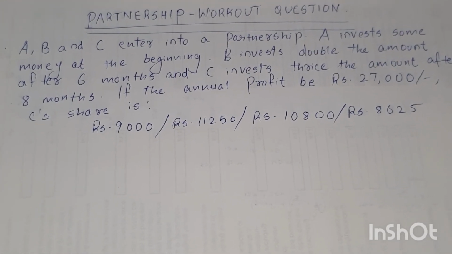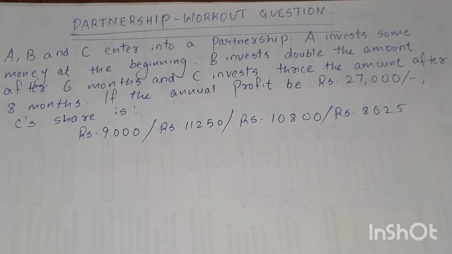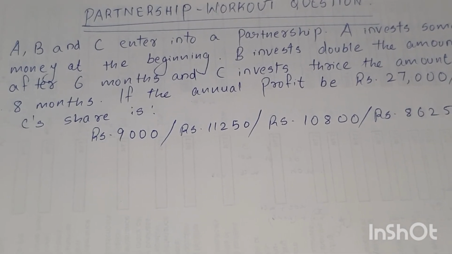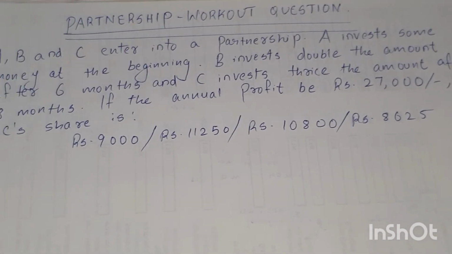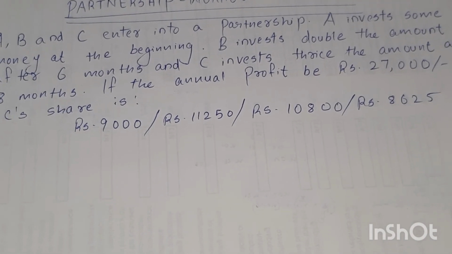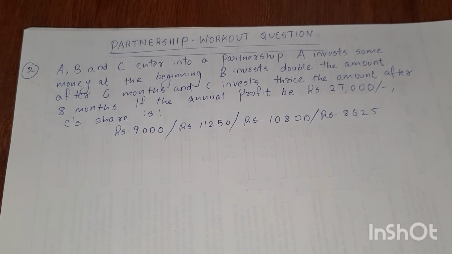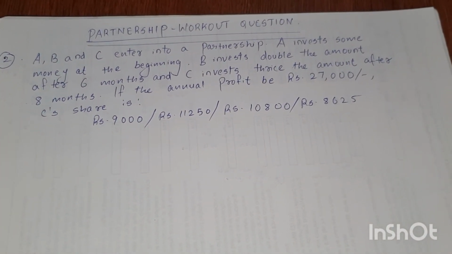Second workout question. A, B and C enter into a partnership. A invests some money at the beginning, B invests double the amount after 6 months, and C invests thrice the amount after 8 months. If the annual profit is rupees 27,000, C's share is, options: rupees 9,000, rupees 11,250, rupees 10,800 and rupees 8,625.